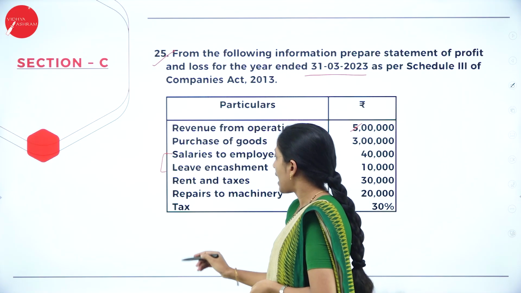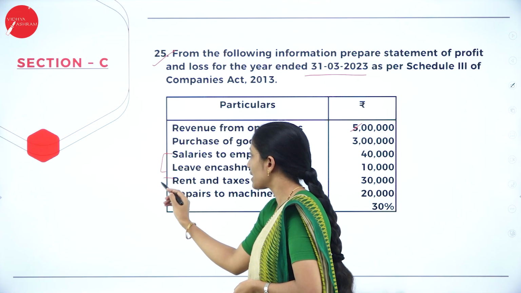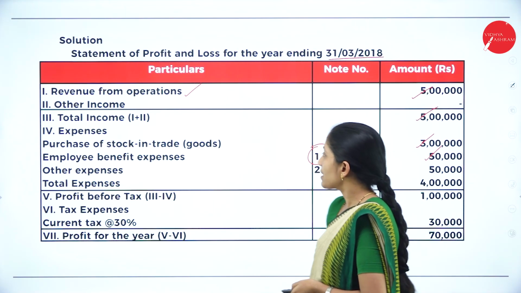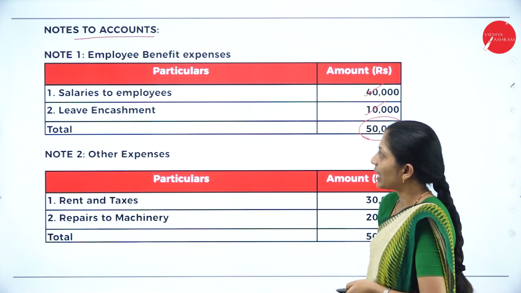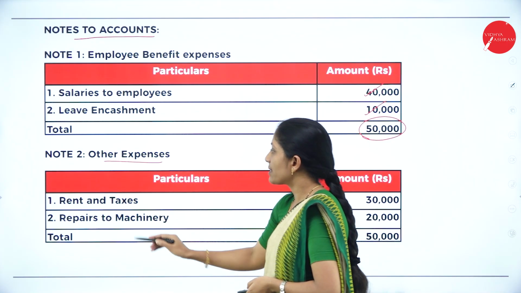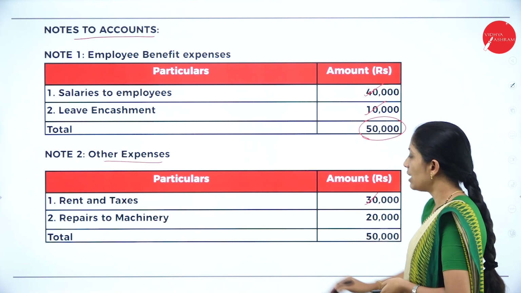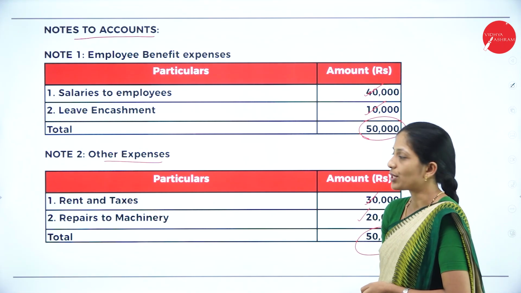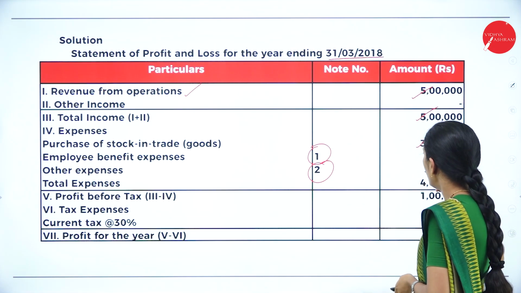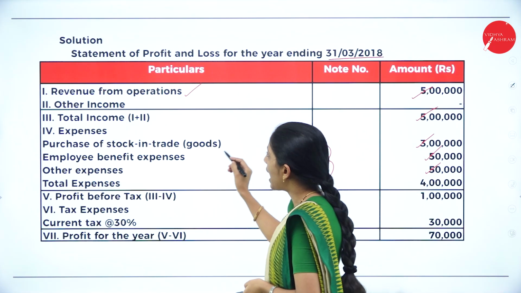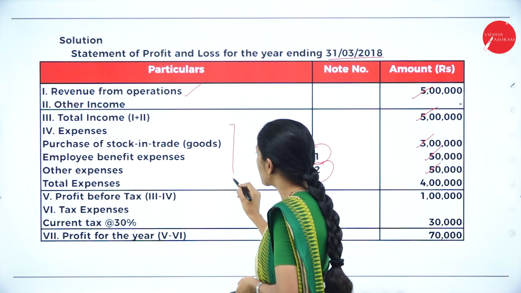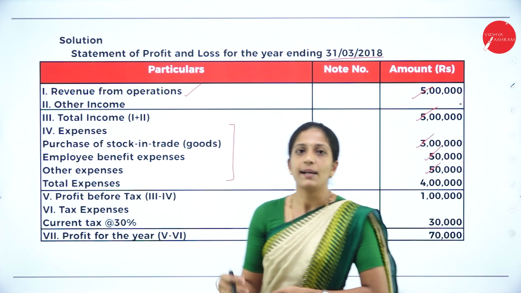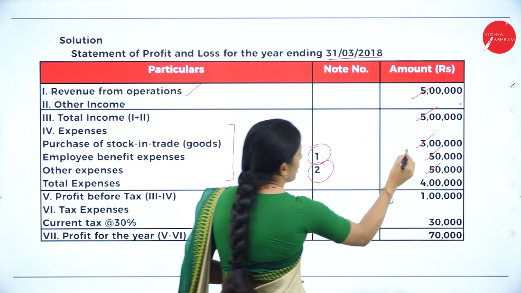Next are rent and taxes and repairs to machinery. This comes under one more note, that is other expenses, note number 2. How have we prepared the note? Other expenses: rent and taxes 30,000, repairs to machinery 20,000, total 50,000. So I'll write it as note number 2, 50,000. Now you have to add all the expenses, only the expenses, so you'll get total expenses. When you add 3 lakh plus 50,000 plus 50,000, this much.